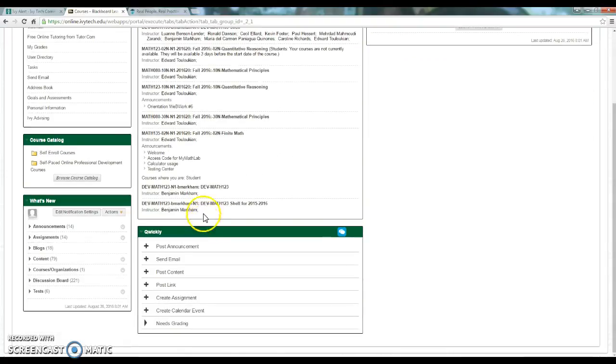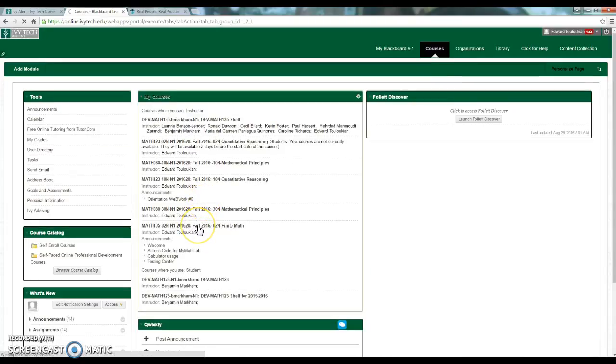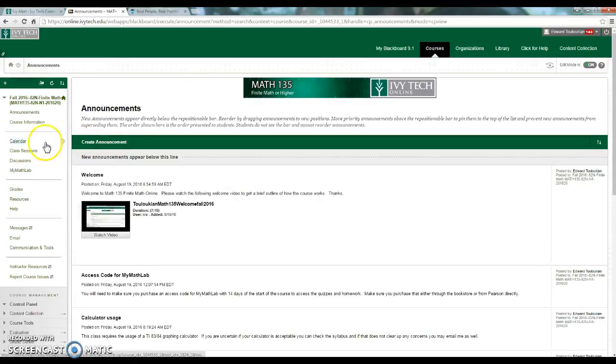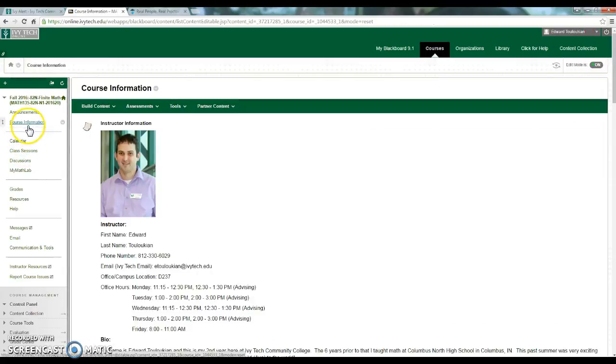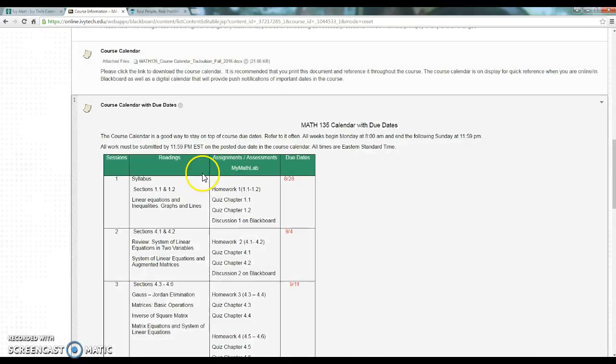Going back to our site here, class course information. Make sure that you complete these sections, and you should be good to go.